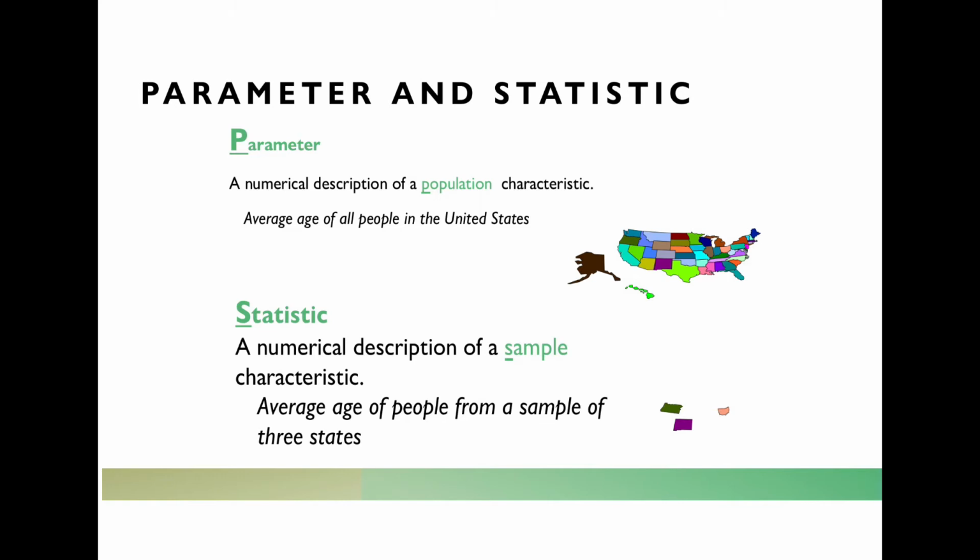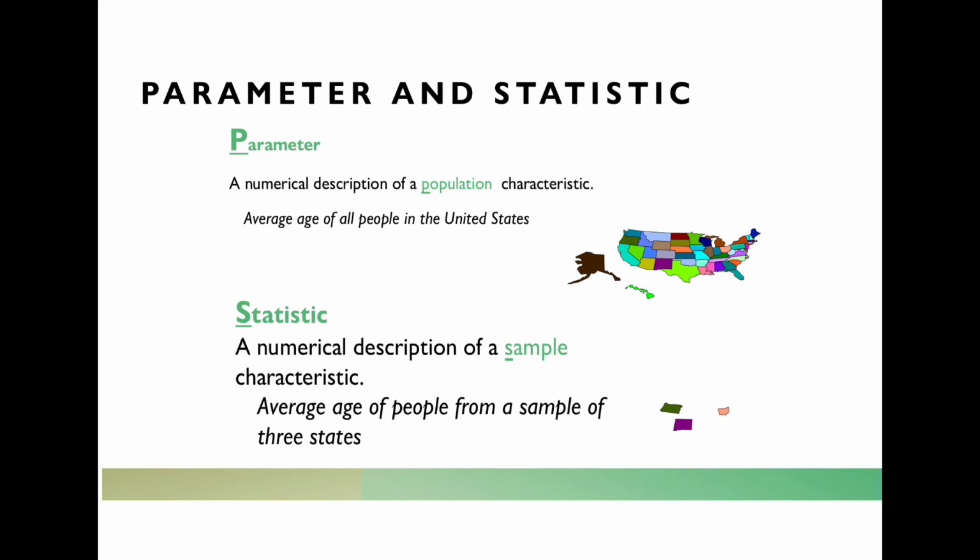As simple as that idea is, we don't really know what that number is, and it would be really difficult for us to try to figure it out. So that would be a population parameter. Now, I could call my target population average age of students in my classroom, and let's say the average age was 30. So that number of 30, that average age of 30, would be a parameter, not a statistic, a parameter.